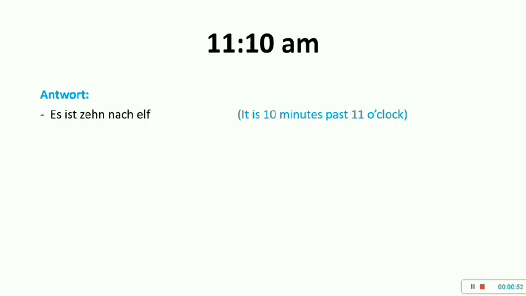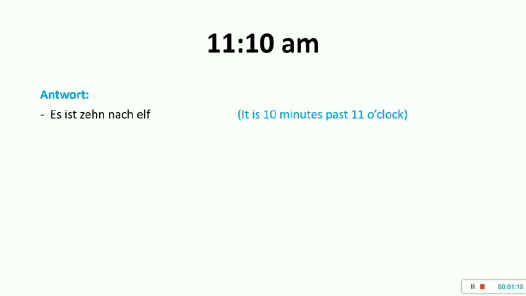So always remember in Inoffizielle Uhrzeit we have to use vor or nach. Vor means before, nach means after. Because it is 10 minutes have passed after 11, we will say es ist 10 nach 11.